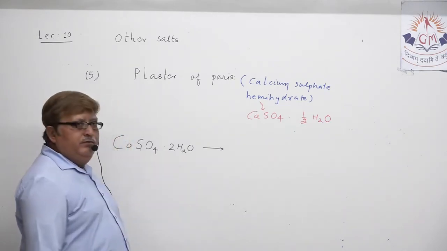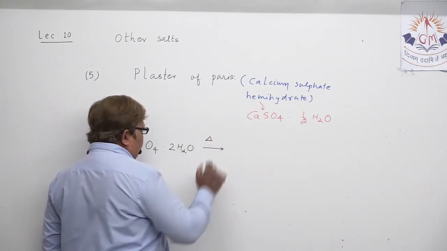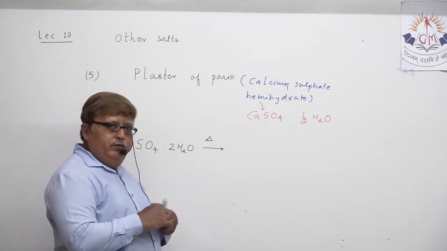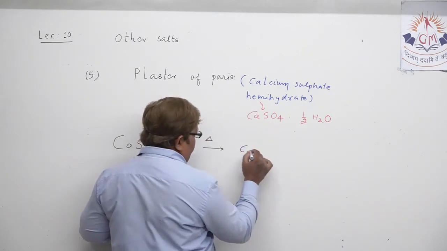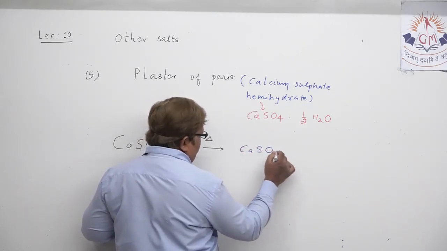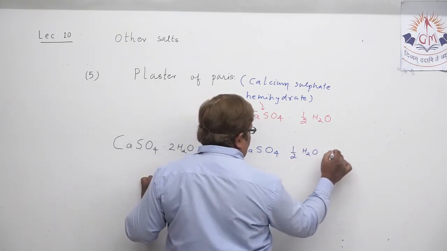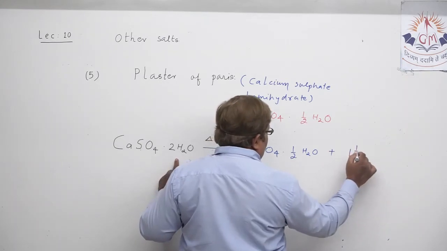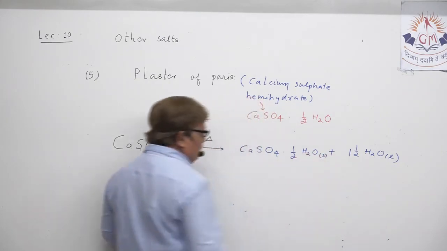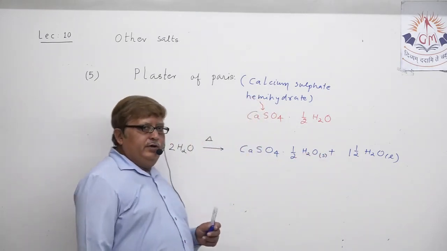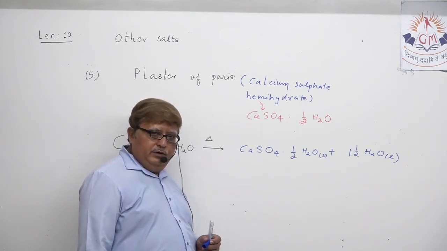Now when gypsum is heated, it forms 1 molecule of calcium sulfate hemihydrate, CaSO4 half H2O, and 1.5 molecules of water also. This way, calcium sulfate hemihydrate, known as plaster of Paris, can be obtained.